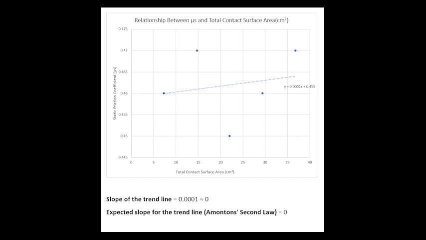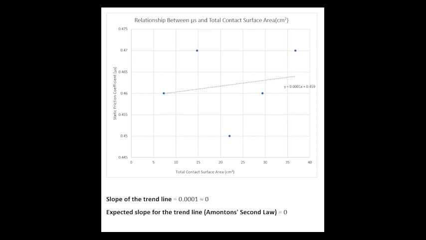and I plotted a graph, which is on the screen, to see how the static friction coefficient changes with respect to surface area. And we observe that the slope of the trend line is close to 0, which is what we expected from this experiment. And we proved Amontons' second law, which states that the static friction coefficient does not depend on the surface area.